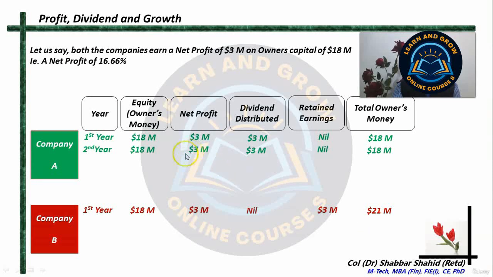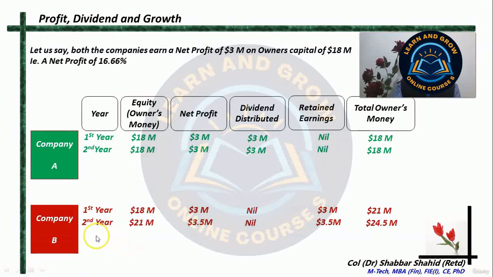Next year, what happens? Again, this company, over the equity of 18 million, because equity has remained 18 million, earns again 3 million as net profit. And again, the entire amount it distributes as dividend. So nothing is held as retained earning. Again, at the end of the year, the owner's money remains at 18 million.